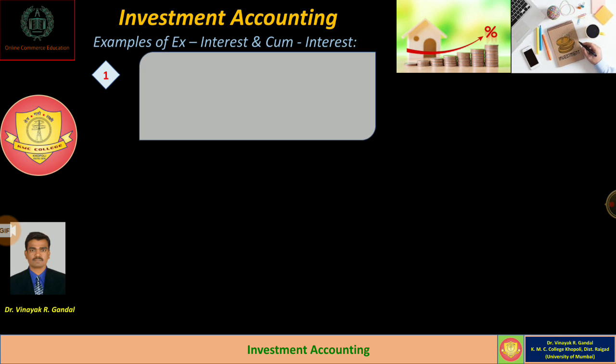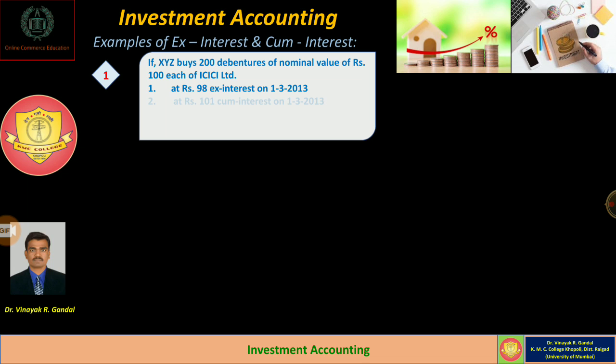XYZ buys 200 debentures of nominal value of rupees 100 each of ICICI Limited, number 1, at rupees 98 ex-interest on 1st March 2013, and number 2, at rupees 101 cum-interest on 1st March 2013.